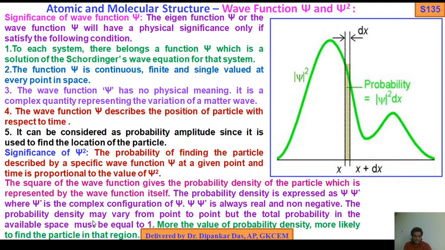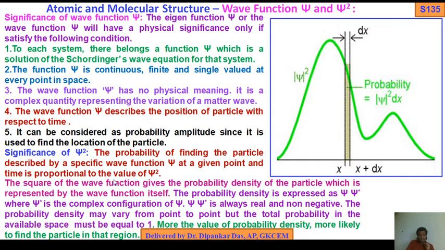The probability density may vary from point to point, but the total probability in the available space must be equal to 1. The greater the value of probability density, the more likely the particle is to be found in that region.